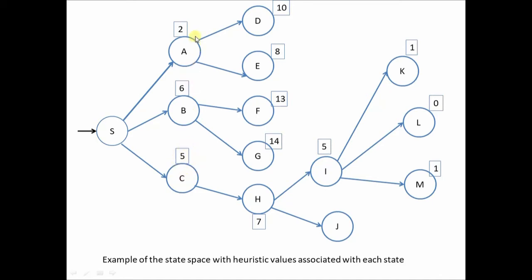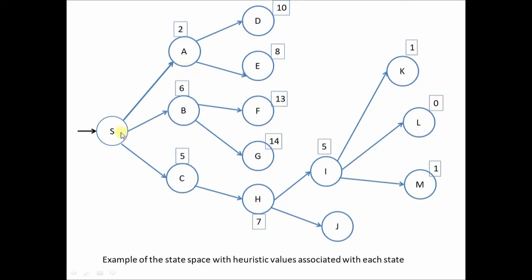And as we have already seen, what is the meaning of heuristic value? It is the estimated distance of the current state from the goal state. Now in the case of the traveling salesperson, which heuristic value will be chosen? That state will be chosen which has the minimum heuristic value.